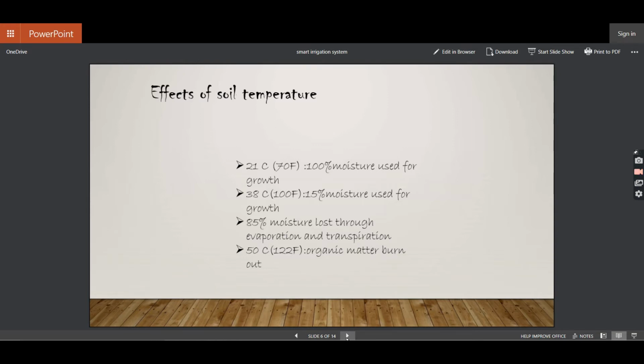And now we will see how it works. Our first logic is the effect of soil temperature on the consumption of soil moisture by plants. From the net, we have collected some data. These are respectively